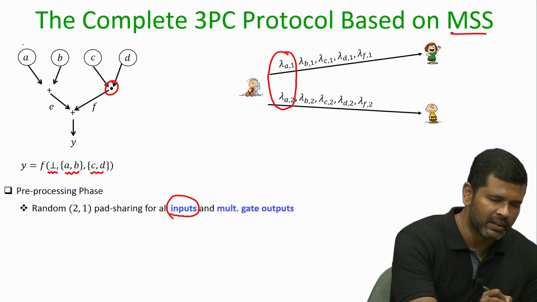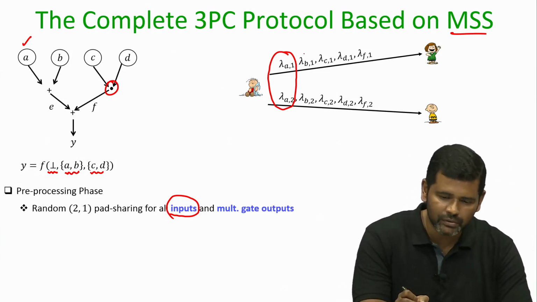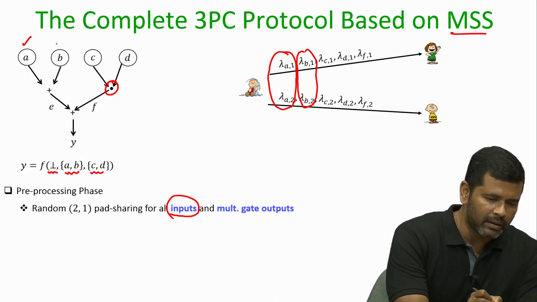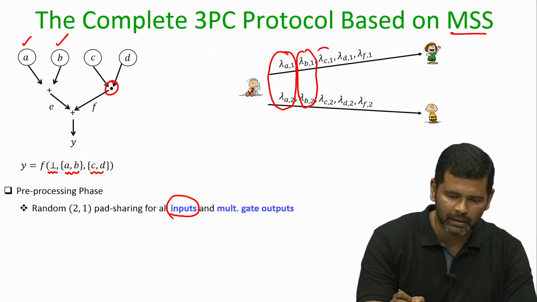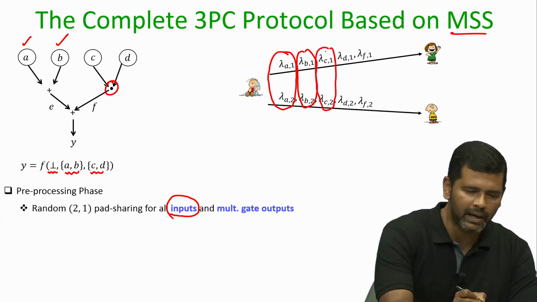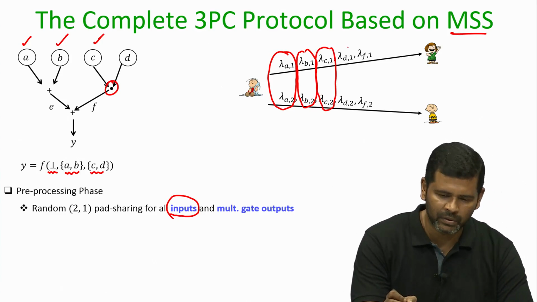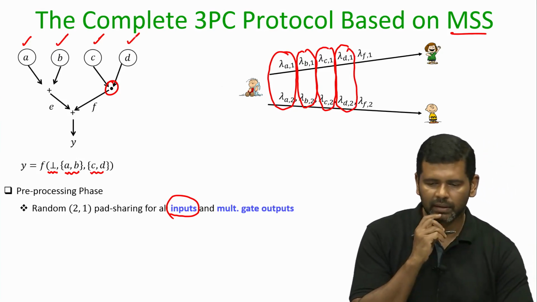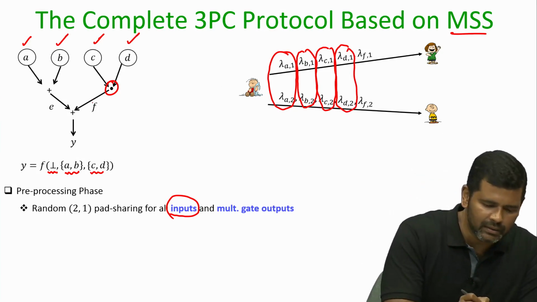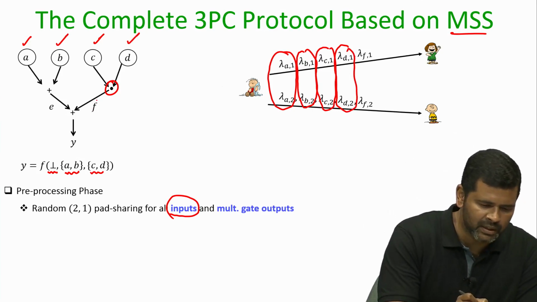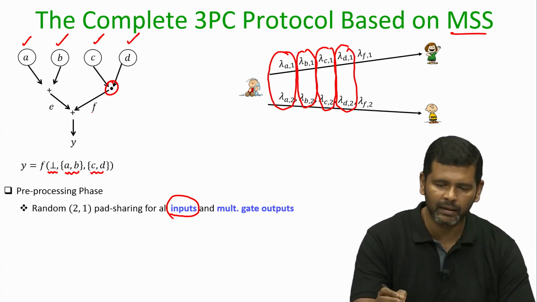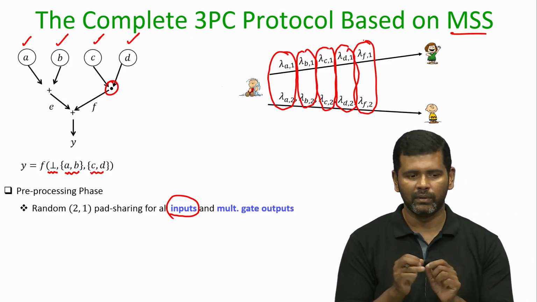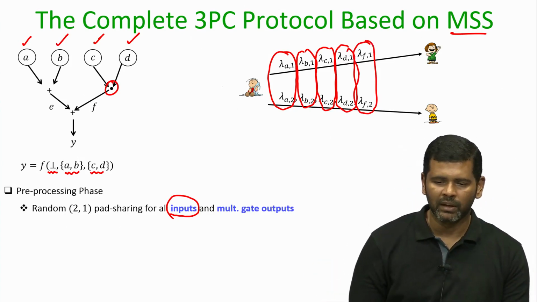That is the pad associated with the A input. It has to pick 2 random pieces for the B pad and distribute them. It has to pick 2 random pieces for the C pad, because C is one of the function inputs. It has to pick 2 random values as the D pad and distribute them to the evaluators, and as I said, for the multiplication gate output. There is this multiplication gate output which has the label F. Corresponding to that F, it associates 2 random values which is the F pad and distributes the respective components